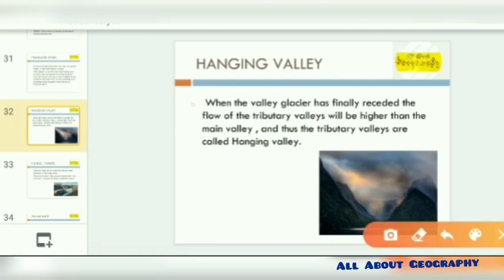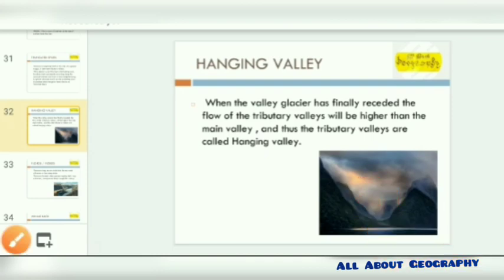So in this picture you have to see that the valley is eroded, and the glacier has receded, leaving the tributary valley higher than that of the main valley. If this is the main valley, it has been slightly hazy in this picture. In this main valley, the tributary valley is higher than the main valley, and this gives rise to the tributary valleys known as hanging valleys.